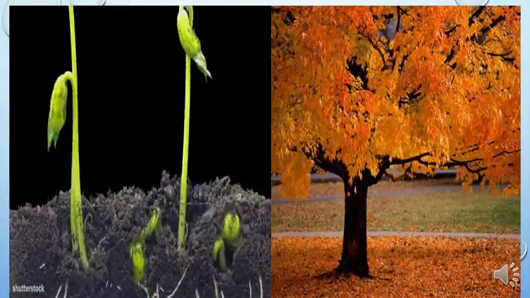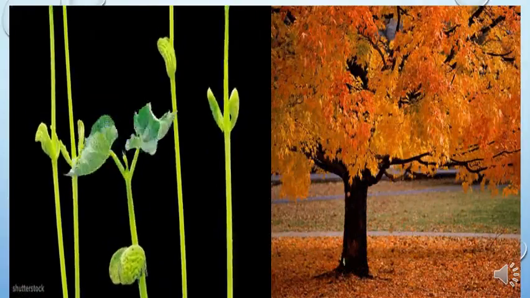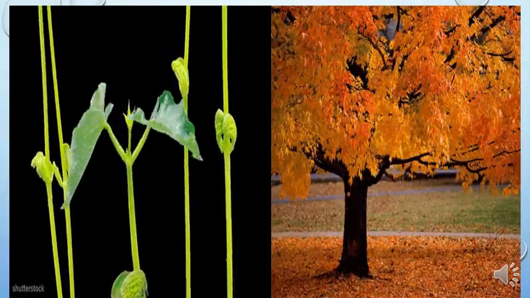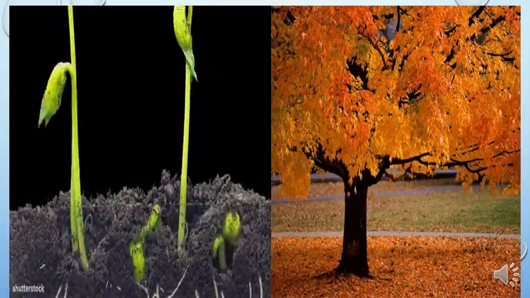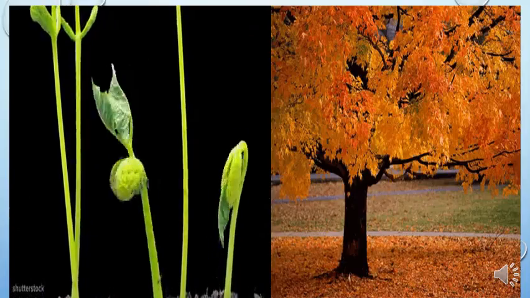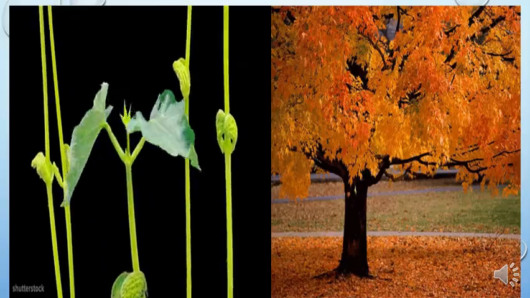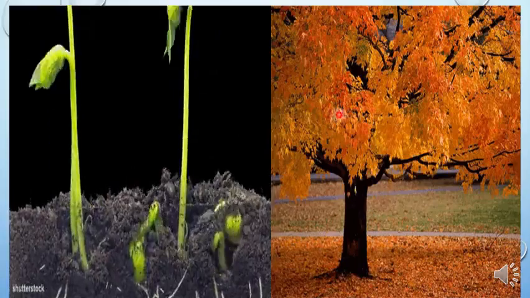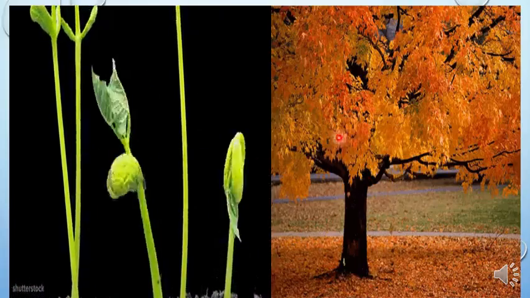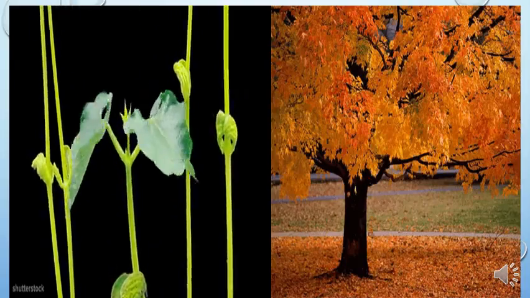These all are changes. You can see a seed sprouts out and converts into a small sapling, right? When it grows older, you can see leaves falling from the tree. The leaves' green color turns into yellow and it withers from the tree.